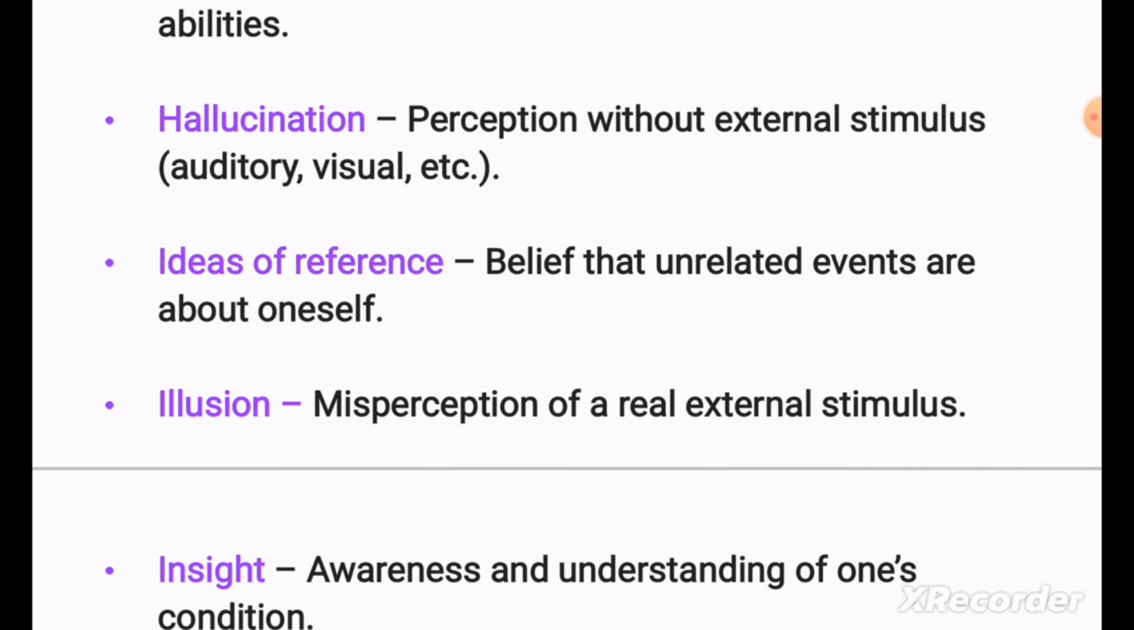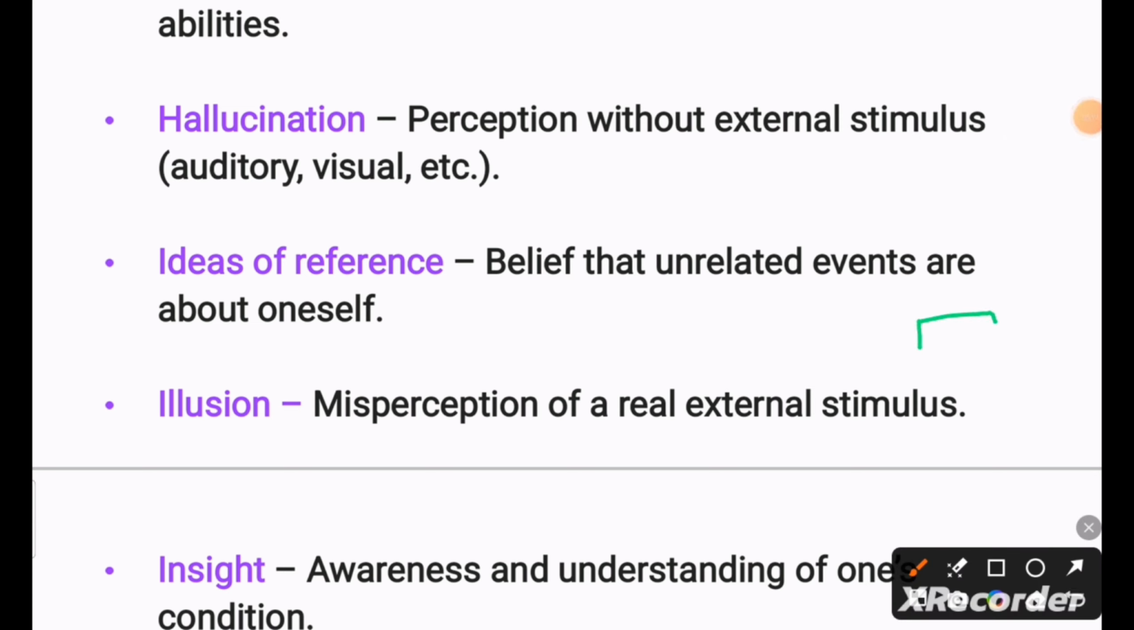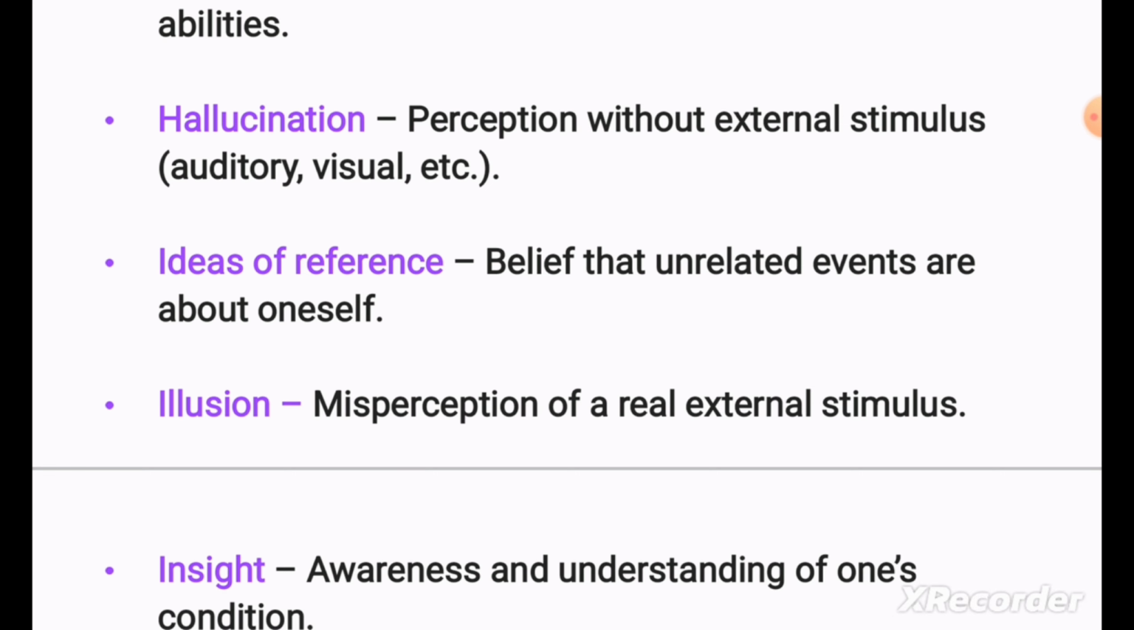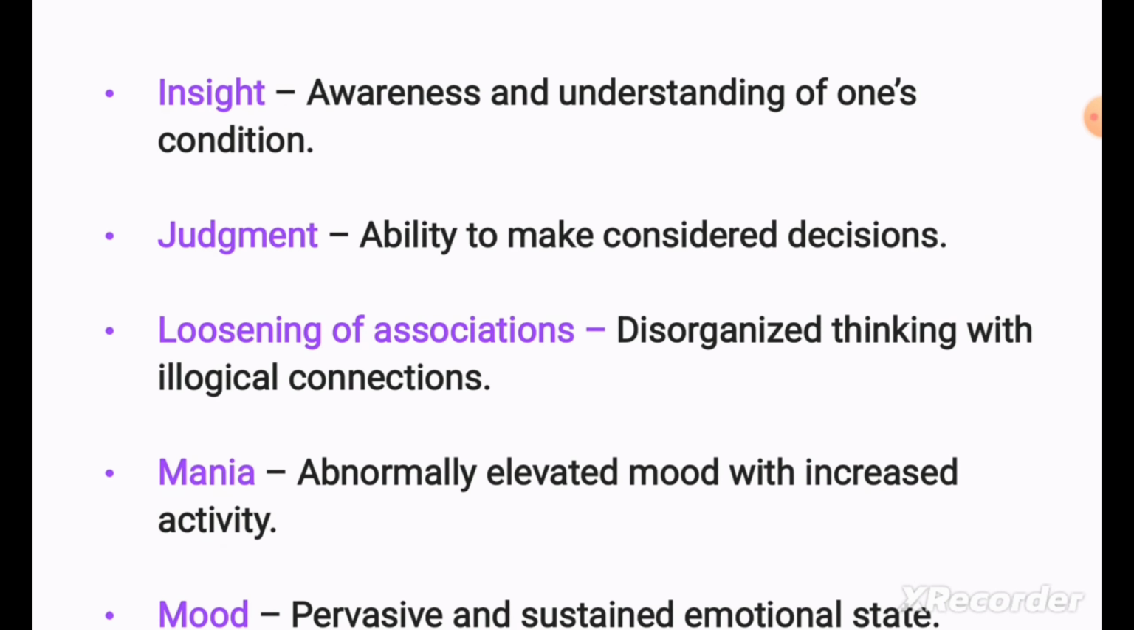Illusion, misperception of a real external stimulus, like on the table there is a blanket, but those suffering from illusions will see it as a bed or something else. Insight, awareness and understanding of one's condition. Judgment means ability to make considered decisions. Loosening of associations means disorganized thinking with illogical connections.